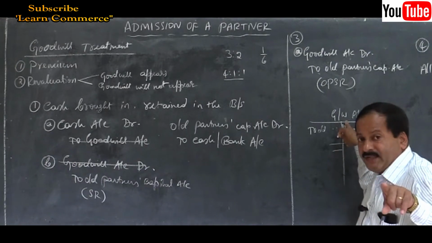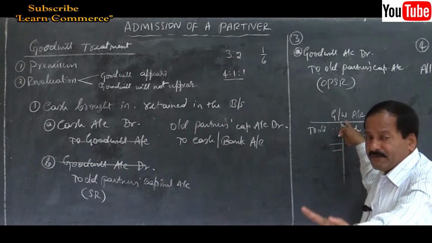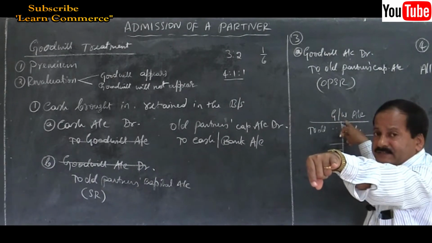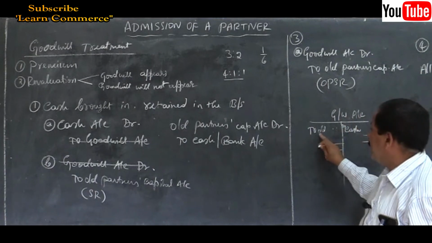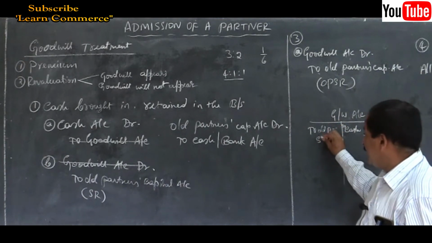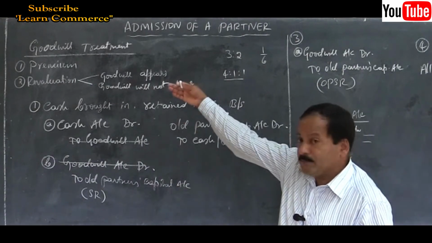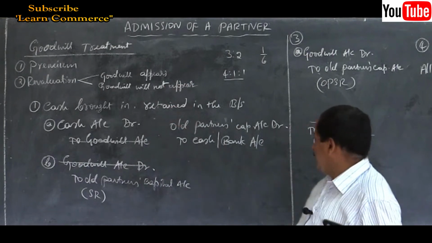Immediately, what is your duty? Whether it is mentioned in the problem or not, you have to distribute the goodwill among the old partners. That is, goodwill account debtor to old partners' capital account in their sacrifice ratio. Remember, I am speaking about the premium method now.